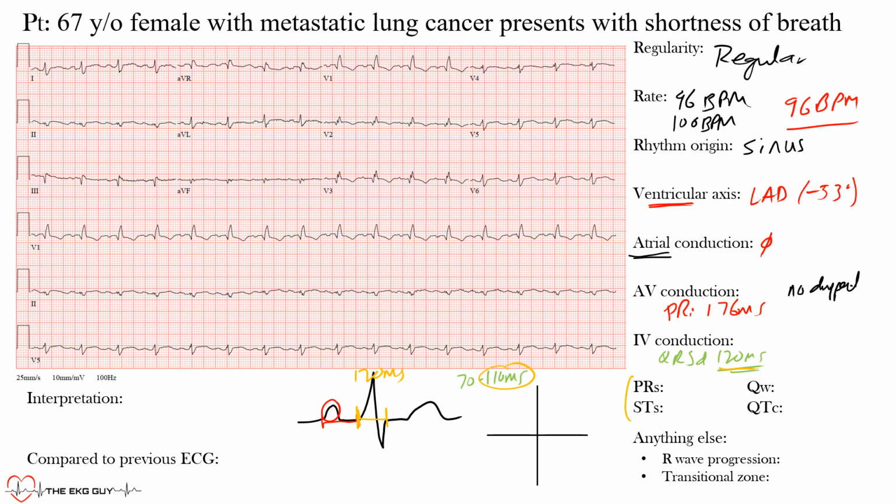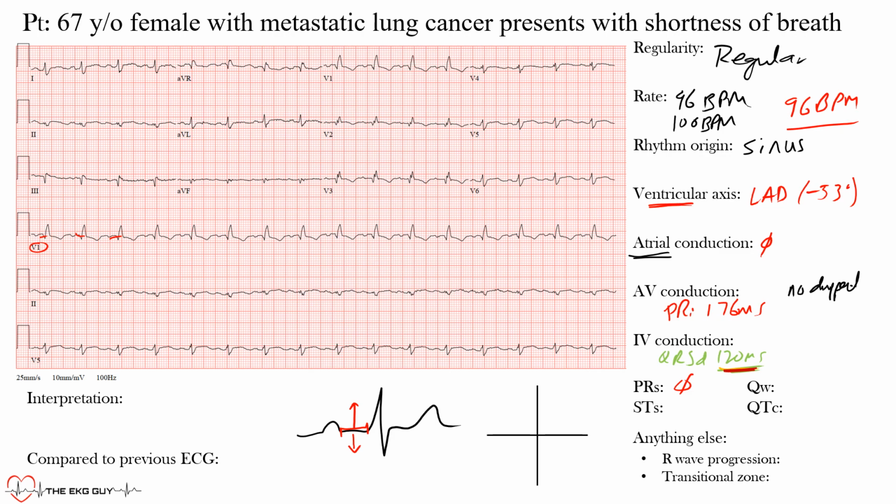And this is where we're going to see some things that are coming up. Specifically, let's focus back on why this may be prolonged. So are there any PR segment abnormalities? Just to draw it again, the PR segment is this area. Is there any elevation or depression anywhere? Well, the complexes are quite small, but if you look at V1, they all look pretty consistent throughout. So no issues there. Are there any ST segment issues?